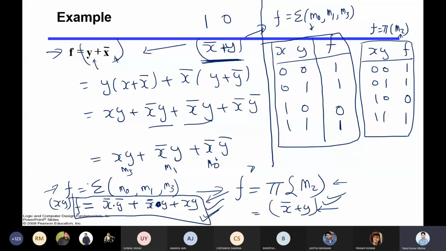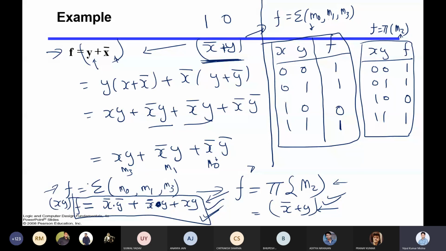So based on our profit in terms of the number of gates required and the number of literals required, based on that we will decide what is the optimized circuit, or what is the optimized form. It is the max term form or min term form, or you can say it is the sum of product form, or it is the product of sum form.